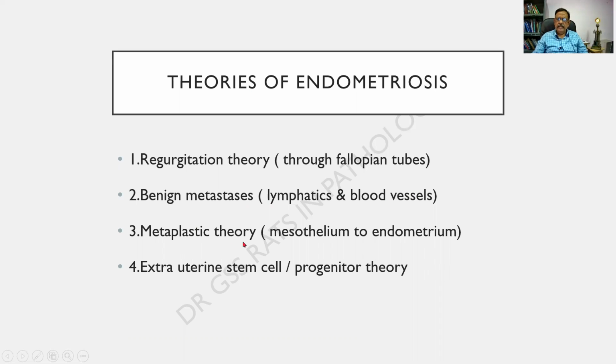Metaplastic theory, change of one epithelium into the endometrium. And the extrauterine stem cell progenitor theory. Probably some cell that has got an immense potential is getting converted into the endometrium. So these are the theories. This we shall, must, and will mention. The regurgitation theory, benign metastasis, metaplastic theory, extrauterine stem cell or the progenitor theory.